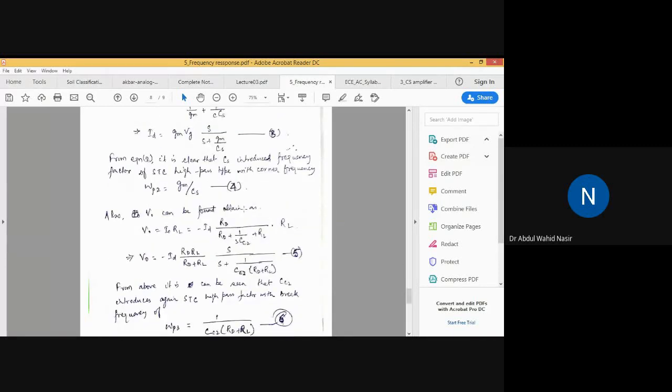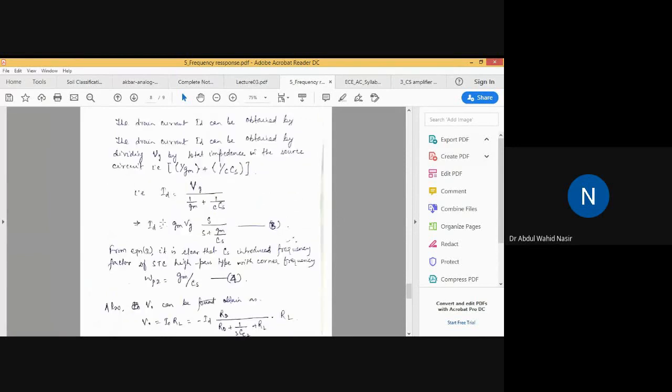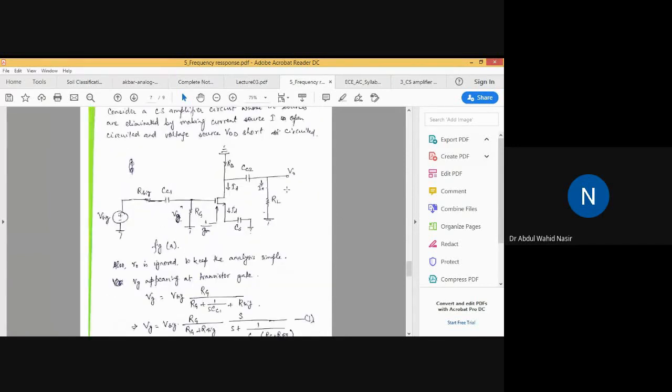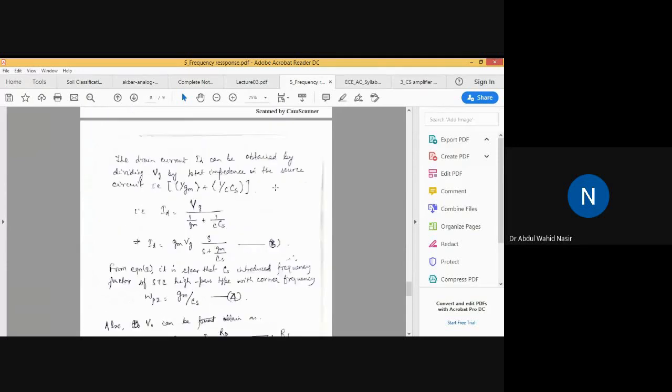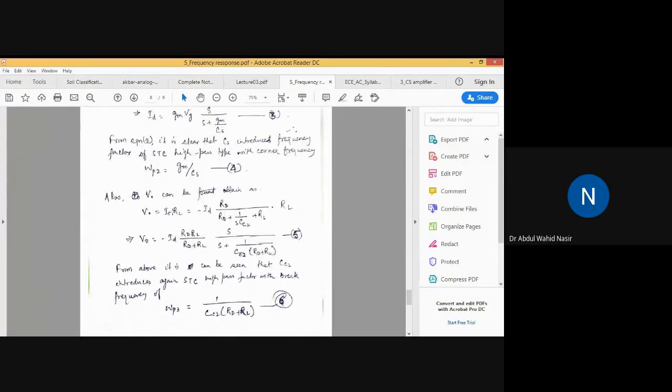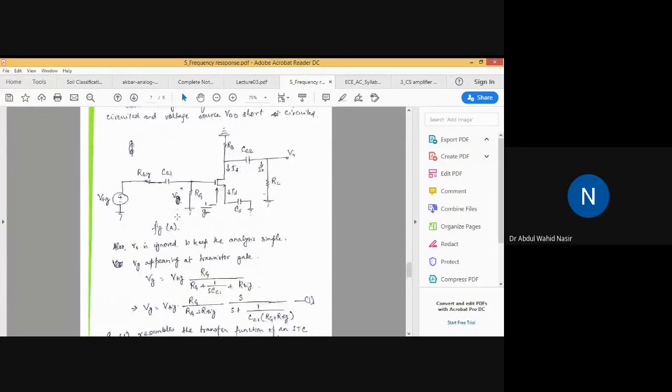Now also find the output voltage V0. Here, this is the output voltage V0. How can that be found? V0 output can be found as I0 into RL. This is the I0 current, the load current.